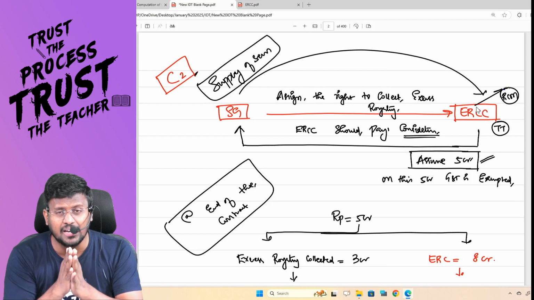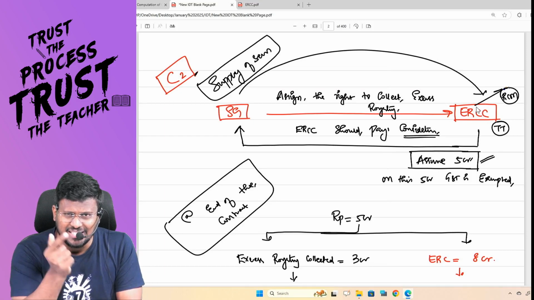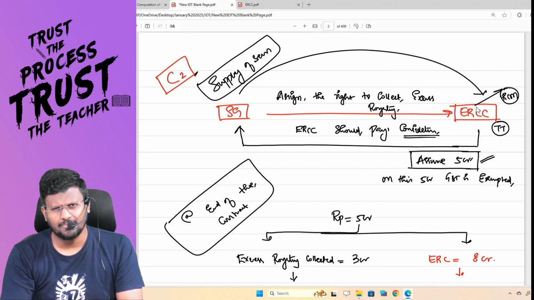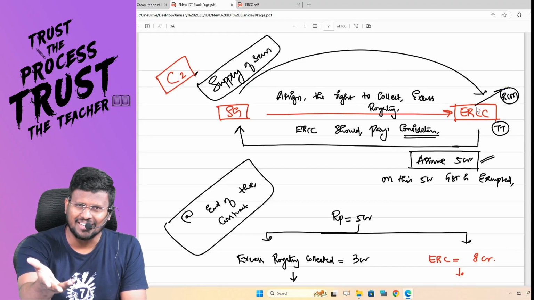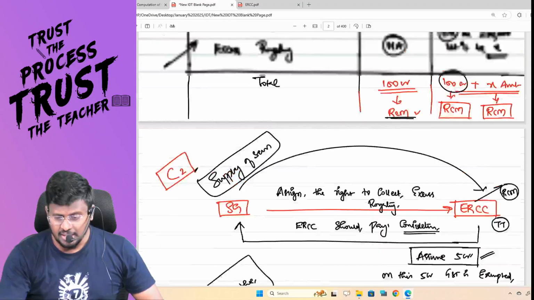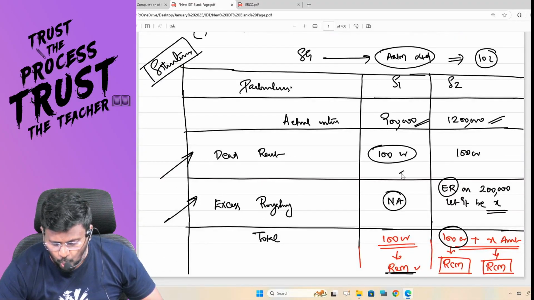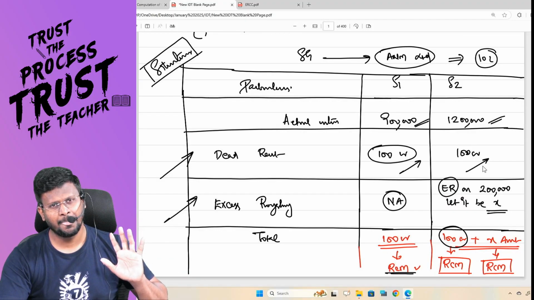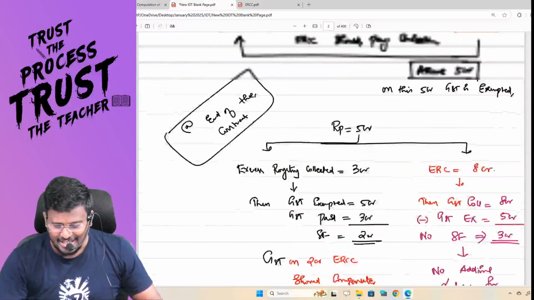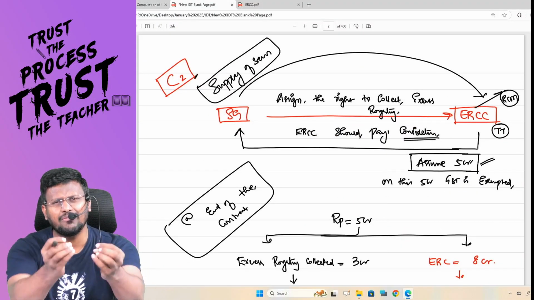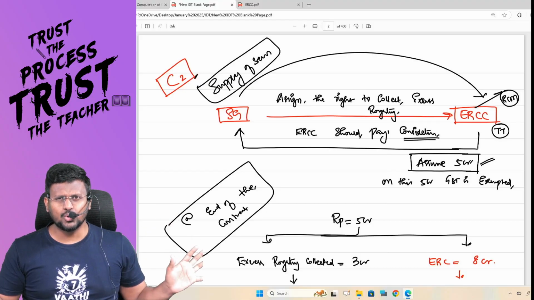Sir, what state government is saying is that ERCC, you pay 5 crore in advance. You take that right. We are happy. Why are we happy? Because, sir, we got 100 crores as the dead rent from the actual miner. And we are getting an additional 5 crore from the ERCC and we gave the right. Fine, fantastic to the core.